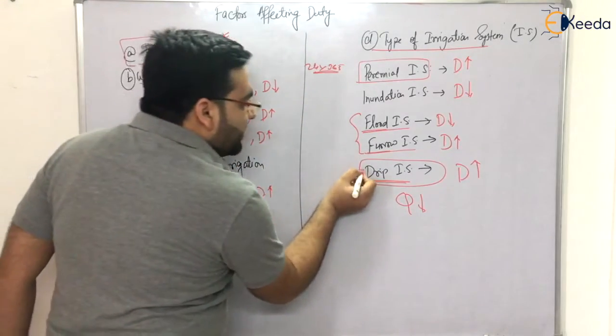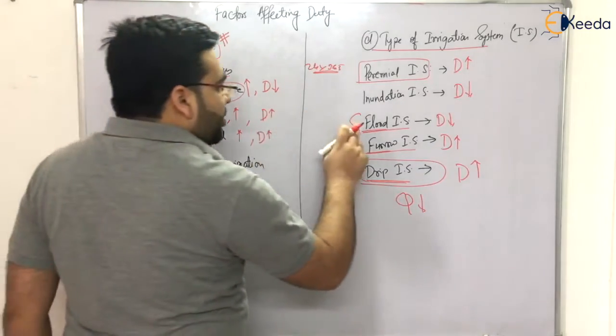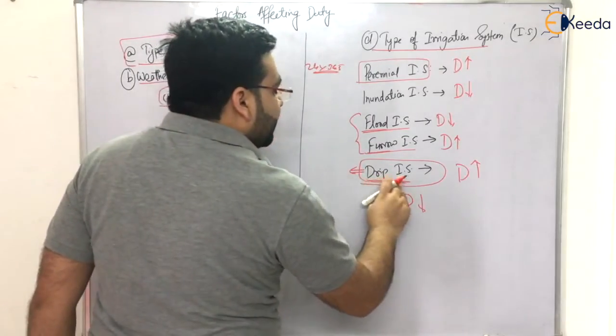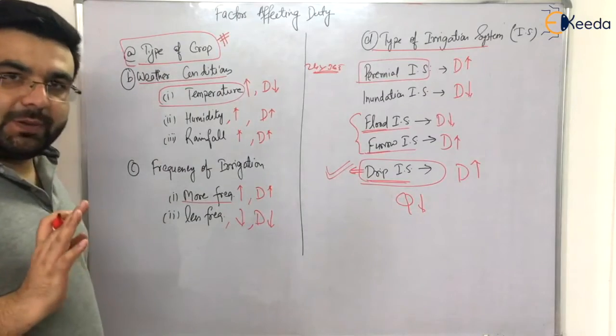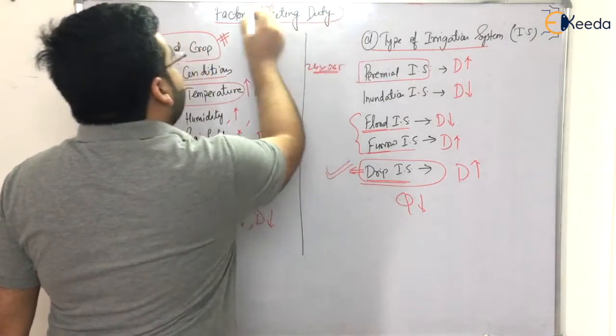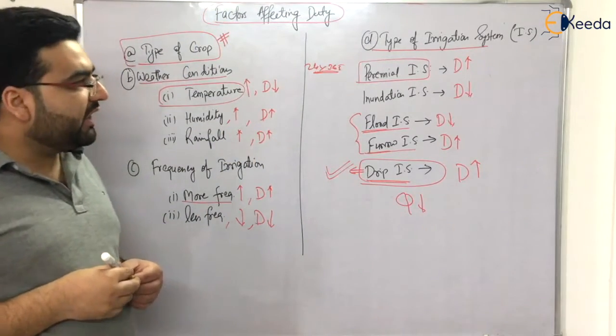This question was also asked in an examination a few years back: which of the following has the highest duty? The options were flood, furrow, sprinkler, and the fourth option was drip. The correct answer would be drip. So drip irrigation has the highest duty. Clear? I hope you have understood the factors which influence the duty of an irrigation system.